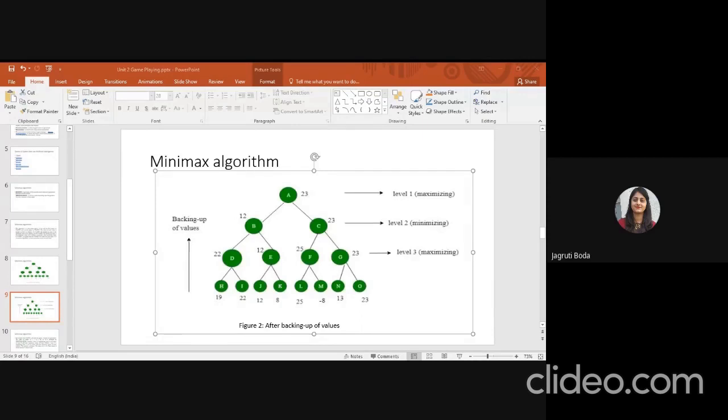Does anyone have a question on this theory, the minimax algorithm? Then ask your question. This is a very simple and easy theory. Now I give the second example, so you give me the answer to this second example.